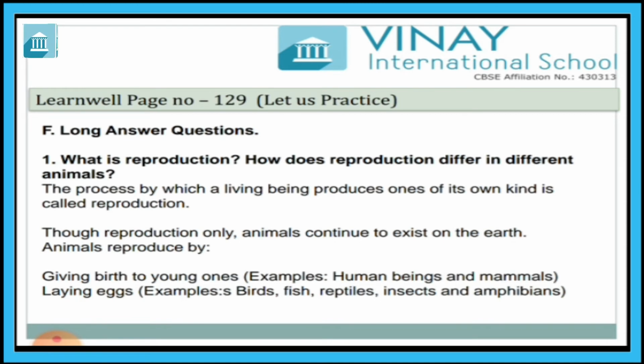Others lay eggs. Examples are birds, fish, reptiles, insects, amphibians. So animals reproduce in two ways: first is giving birth to young ones, and second is laying eggs.